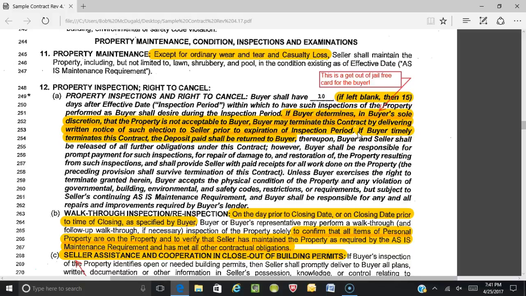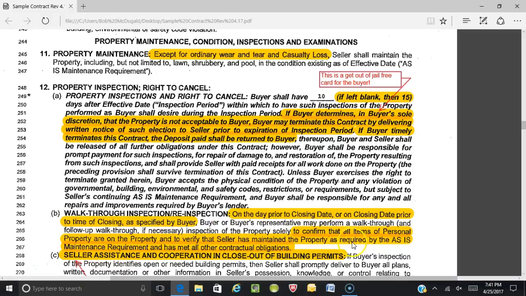All right? So part B, walkthrough, inspection, reinspection. On the day prior to closing date or on closing date prior to the time of closing as specified by the buyer. So it's really the buyer's choice, all right, but it has to be agreed upon by all parties. Buyer or the buyer's representative may perform a walkthrough and follow-up walkthrough if necessary inspection of the property.